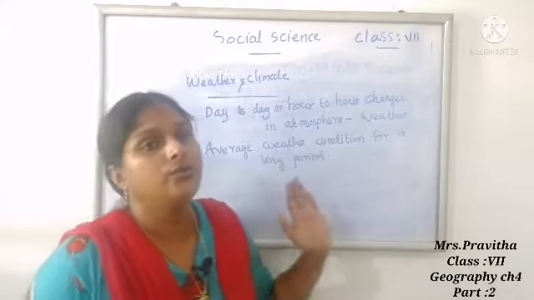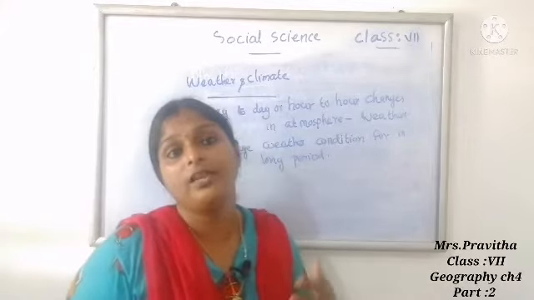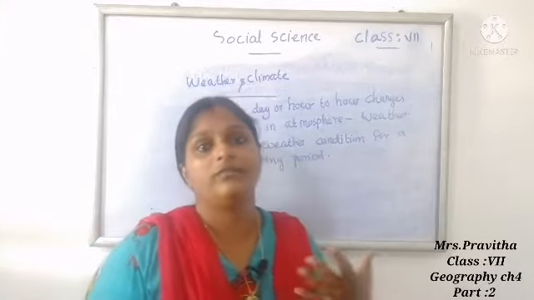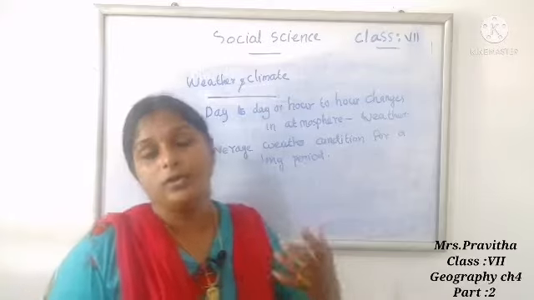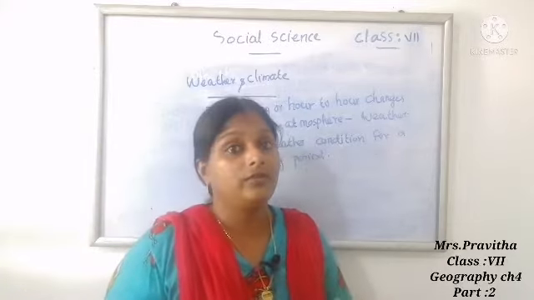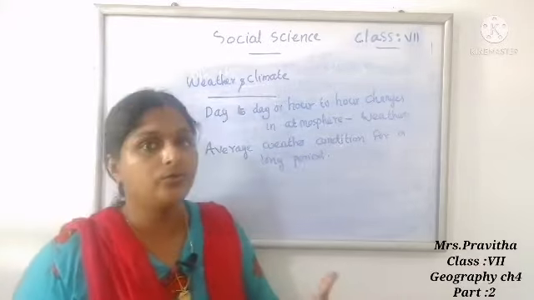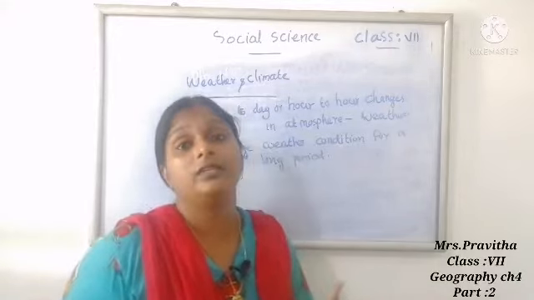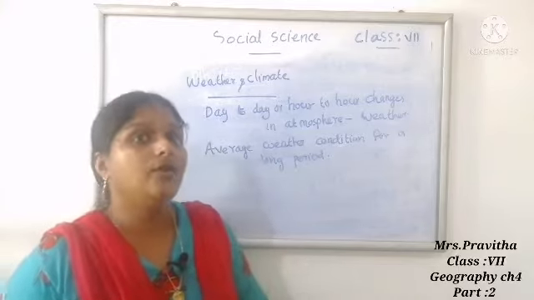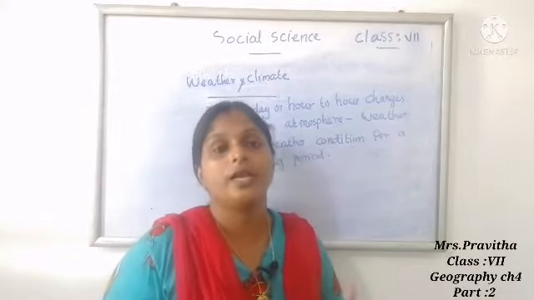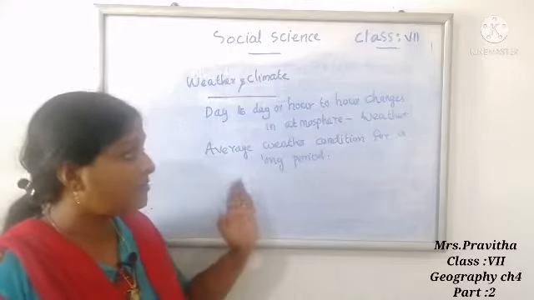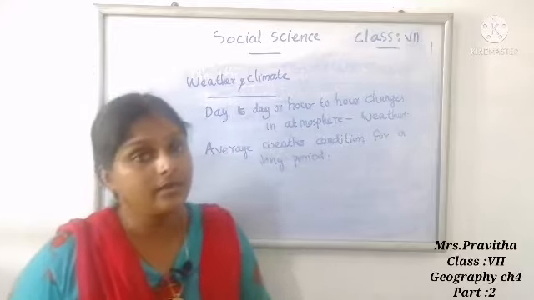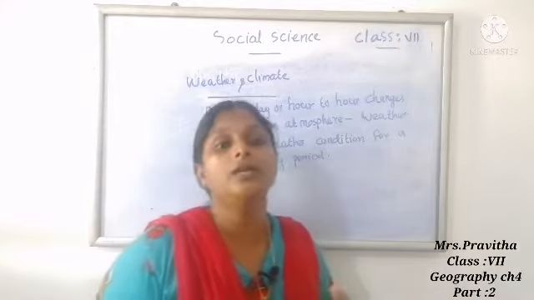Now, I think children, you got an idea about the difference between weather and climate. Weather example, ma'am already told you: morning weather condition may be cool, but afternoon it will be hot, and evening time, we are observing every day, there will be thunderstorm with rainfall. So this is day to day or hour to hour changes in the atmosphere. This is the example for weather. Average weather condition for a long period is known as climate. For example, India's climate is a tropical monsoon climate.